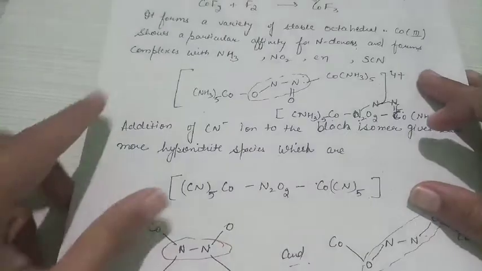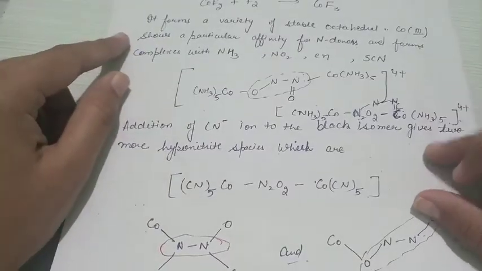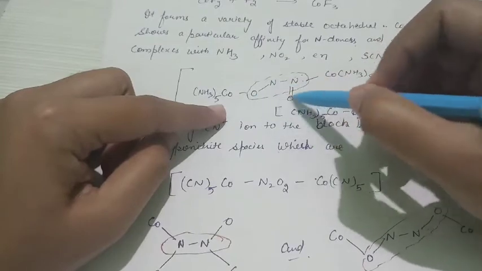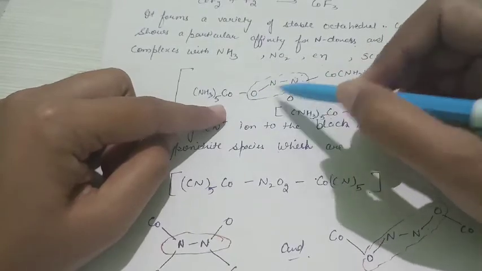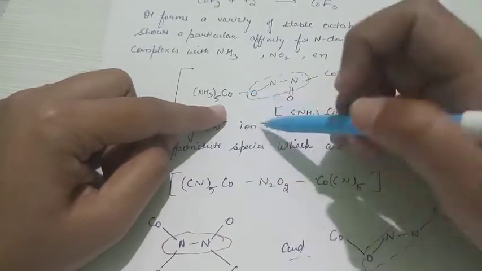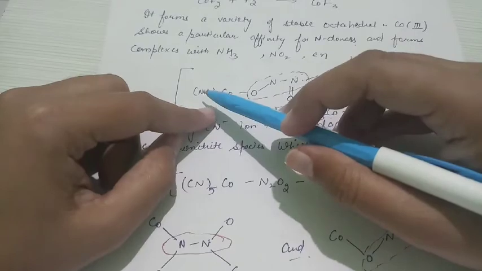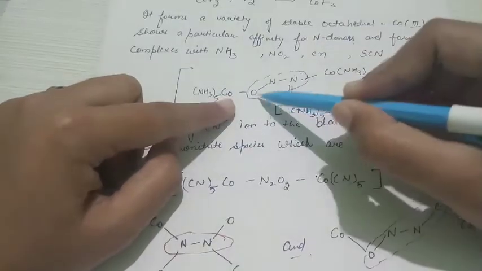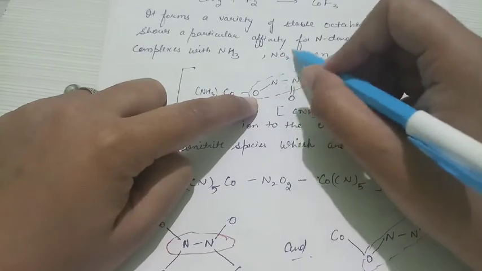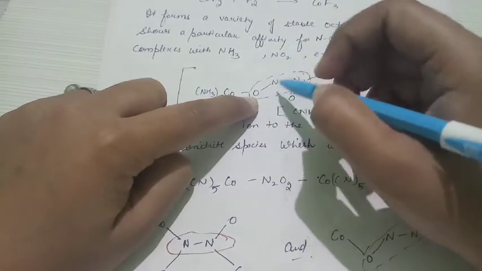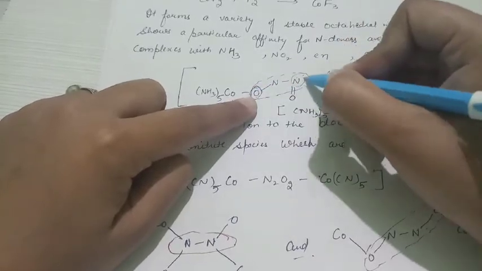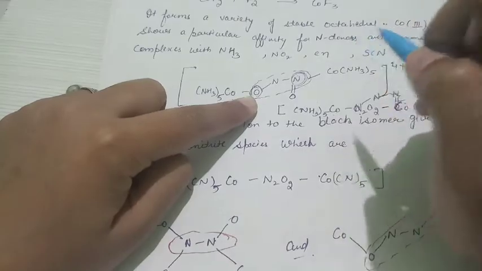Now in these examples the structure is quite important. The highlighting factor here is the linkage between these two complexes. Cobalt pentamine, but the linkage here is through the NO2 compound: on one side oxygen acts as a donor atom, while on the other side nitrogen acts as a donor atom.